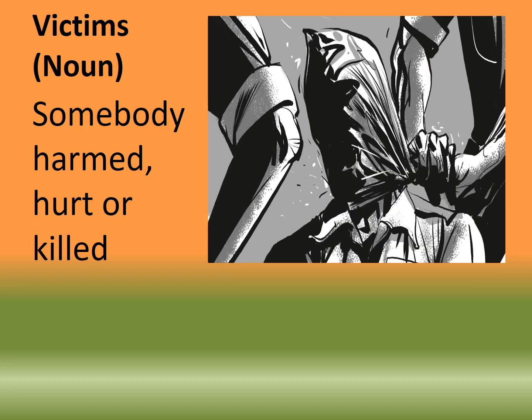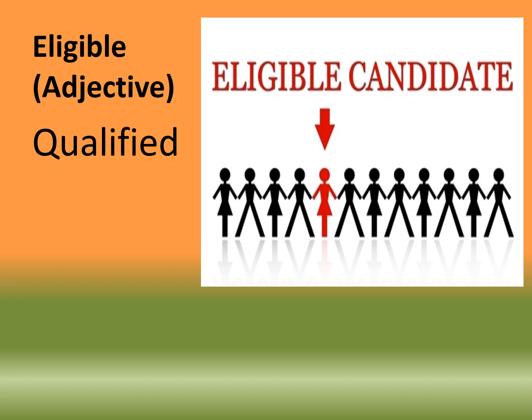Victims. Victims, someone harmed, hurt, or killed. The one who is killed or the one who is harmed or hurt is called a victim. And the one who did this to the victim is called a criminal. Eligible. Eligible means qualified. Eligible, someone qualified, very good person.